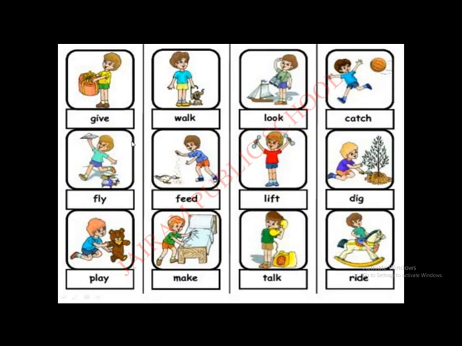Okay. Give. Walk. Look. Catch. Fly. Feed. Lift. Dig. Play. Make. Talk. Ride. I will read these action words one more time.